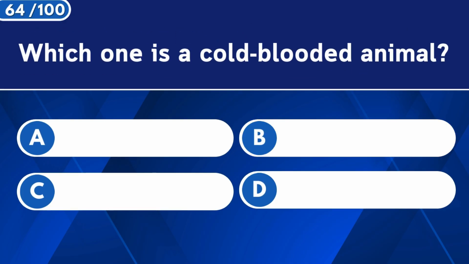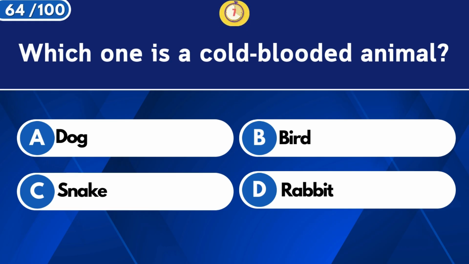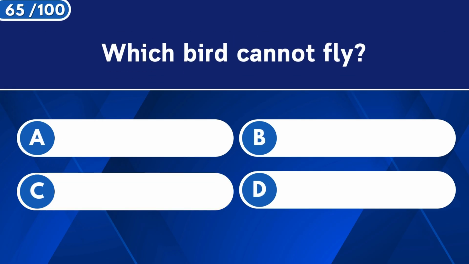Which one is a cold-blooded animal? Snake. Which bird cannot fly?